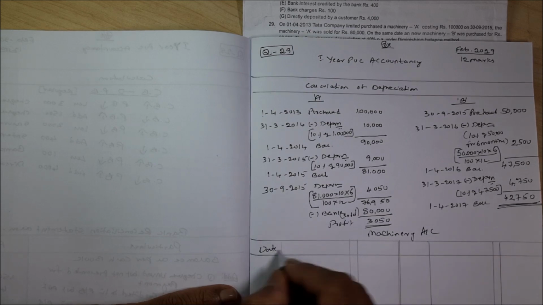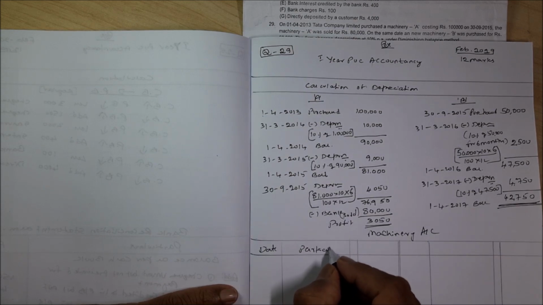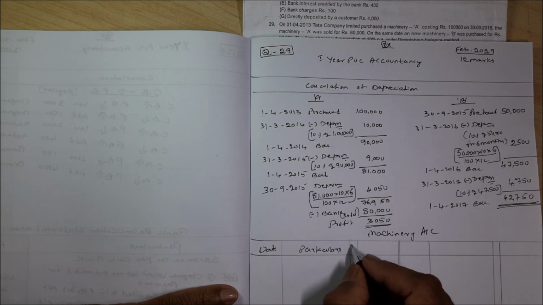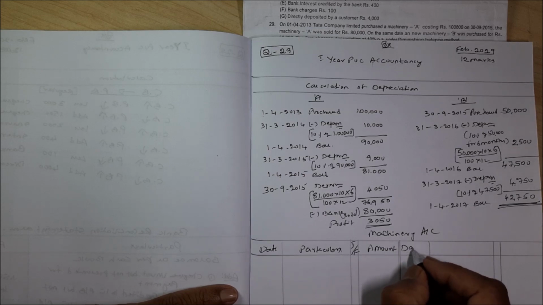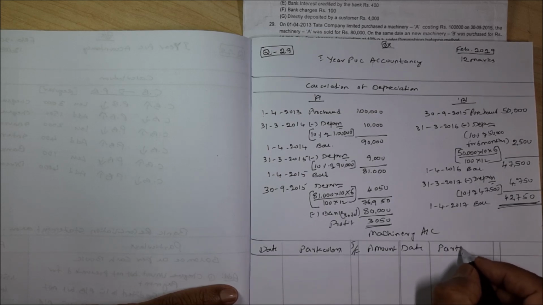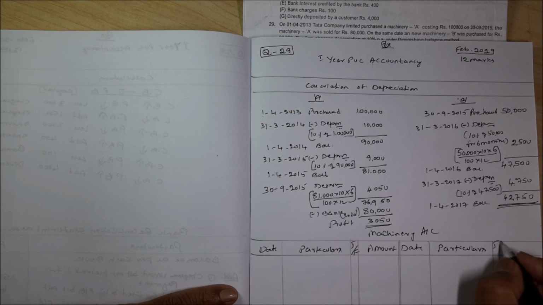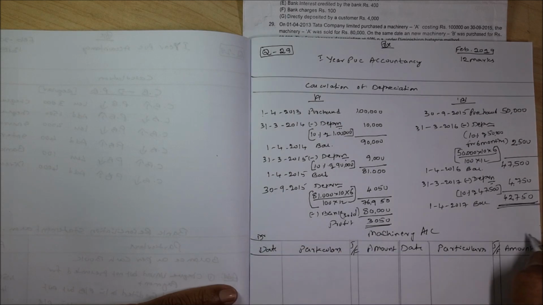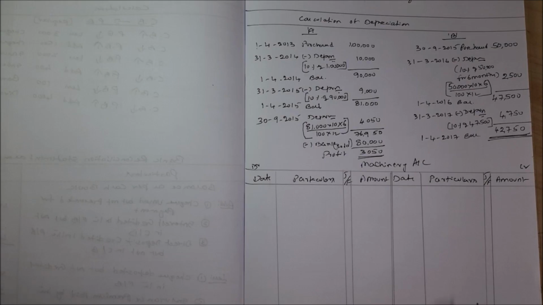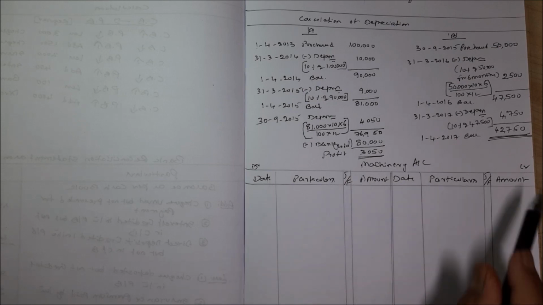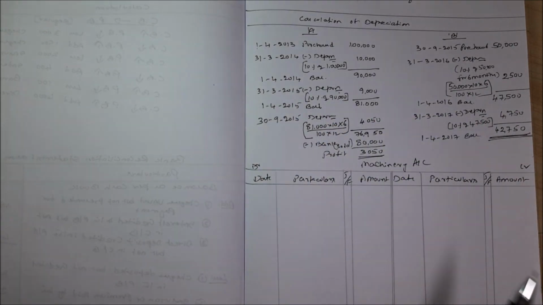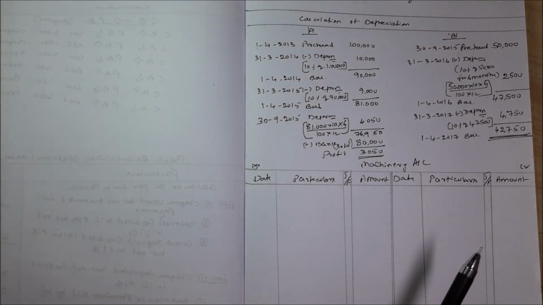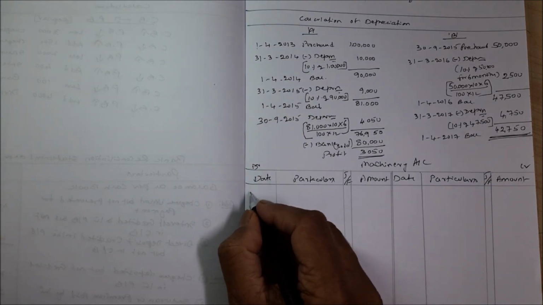As usual, date, particulars, JF, amount, date, particulars, JF, amount, debit, credit. Now the machinery account is ready. Now all calculations are here only. You need not search the question paper again. It is here. So straight away we start with